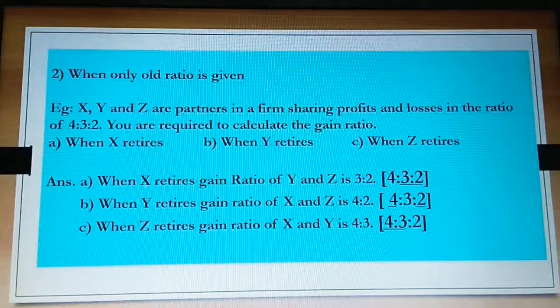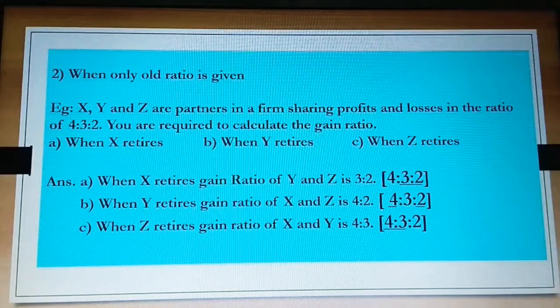We have three different options here. Imagine X, Y, Z are there. If the first partner X is going out of the firm, how do we find the gain ratio when the share gained is not given, and only the old ratio is given? See the answer. When X retires, the gain ratio of Y and Z is 3:2. Just observe the bracket: 4:3:2. Remove 4. What is left out? The underlined 3:2 is the gain ratio.